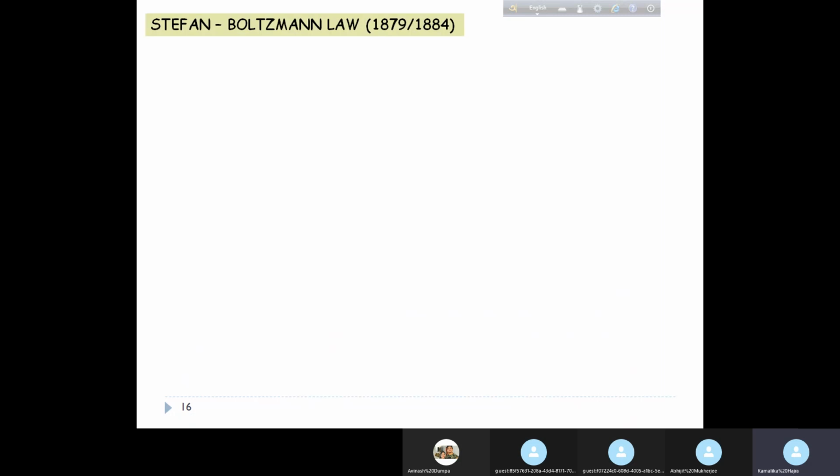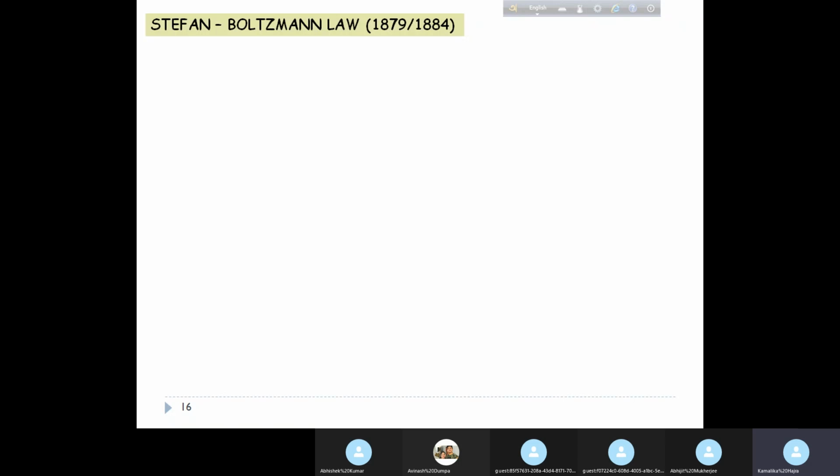We also discussed the statement of the Stefan-Boltzmann law, and I told you that Stefan's law was given by Stefan in 1879. But later on it was modified by Boltzmann, and the final form that we use now was given in 1884. So what was this modification?